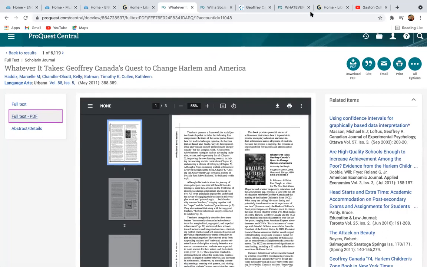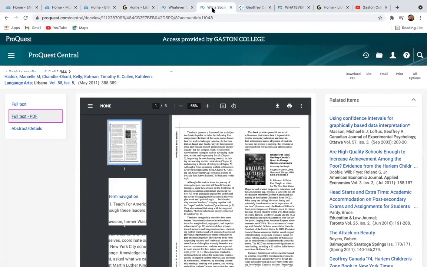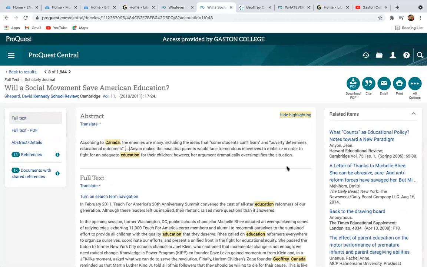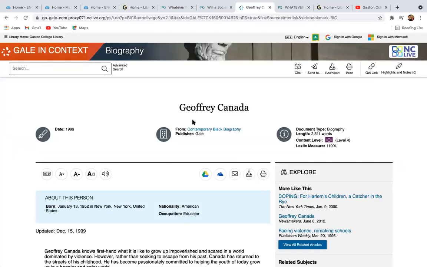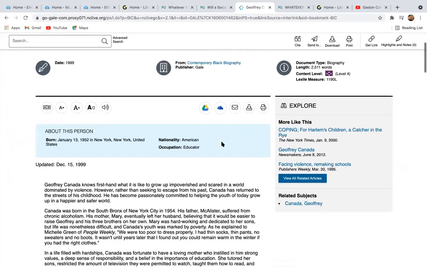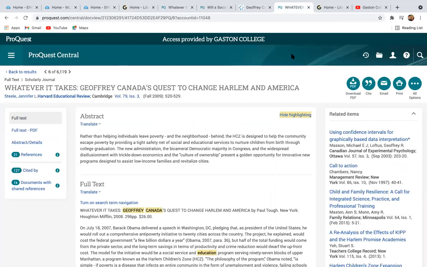So I want to walk you through. This was one of the articles that I found and thought was useful after I read it. I saw that it would contribute well to my paper. This was another article that I found. This was one that I actually found with the biography section that Whit Preston created. Again, another article that I found.